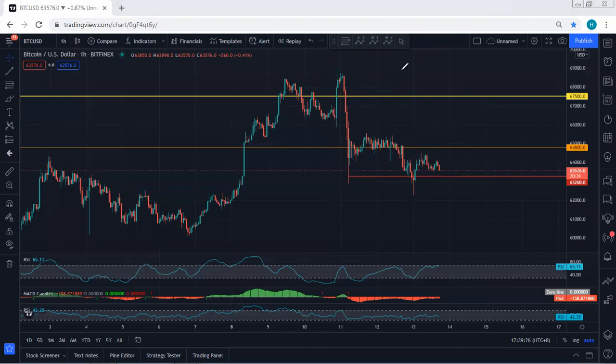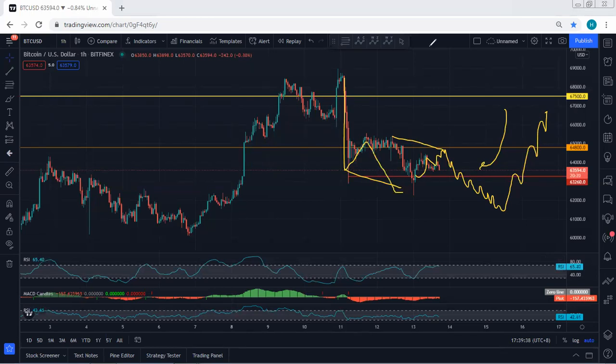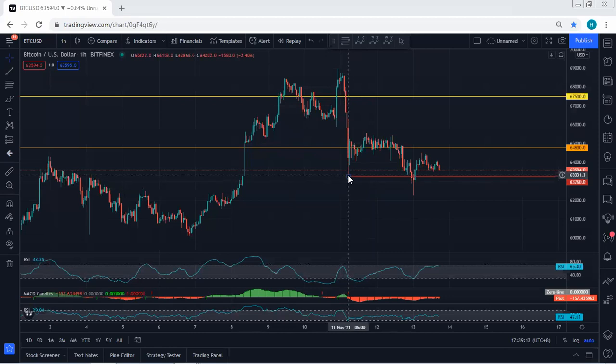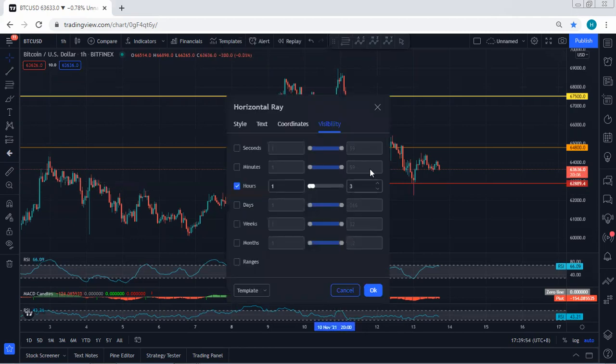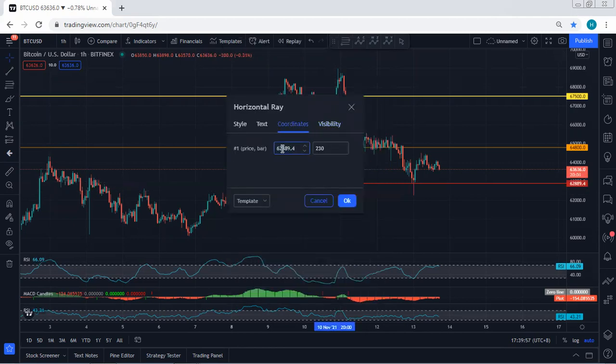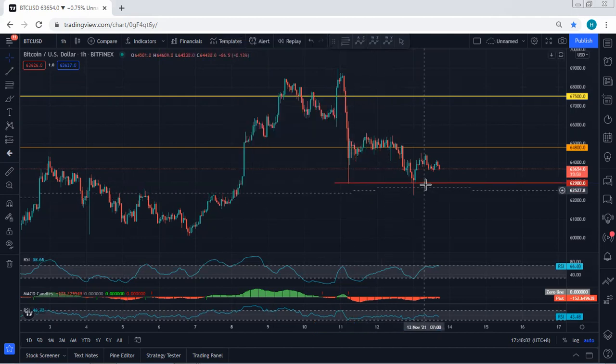Because of this reason, we can expect this one to turn into an internal flat before we get the next move. Then which one should we look for? Whether we should wait for this option or call this an ABC, the only thing is if we get any reversal, any flag from now, we will take it. We don't need to wait for the price to break the previous low. And right now we can adjust this and put it somewhere below this one, somewhere around 62900.